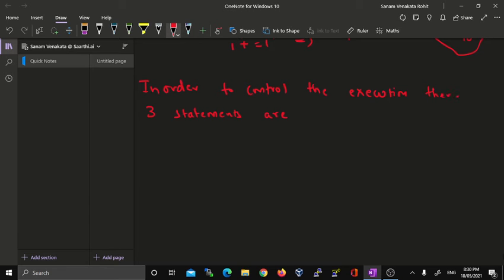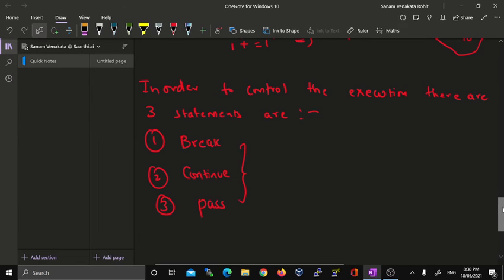They are: first, the break statement; second, the continue statement; third, the pass statement. These are the three different keywords which control the execution of the loop.